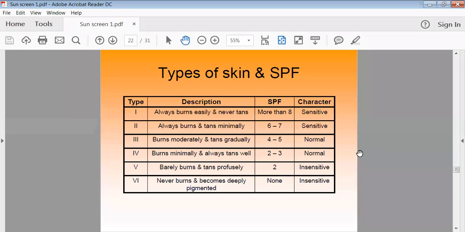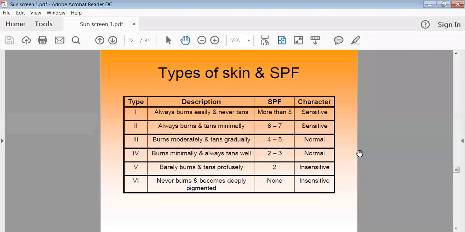Another type of skin burns moderately and tans gradually. Such skin has a sun protection factor of 4 to 5. This kind of skin is called normal skin. Then another skin burns minimally and always tans well. Such skin has an SPF factor of 2 to 3.